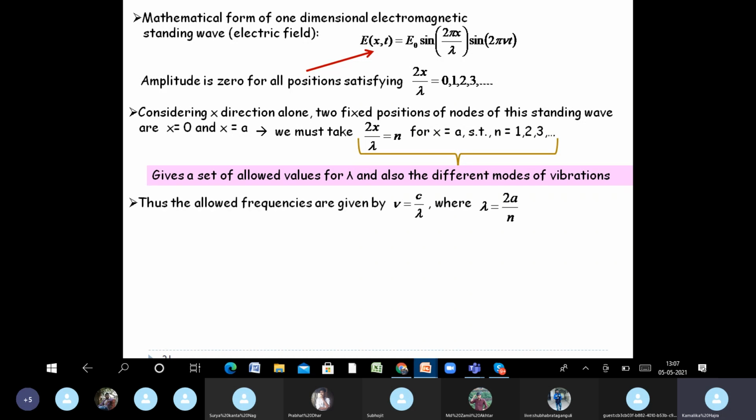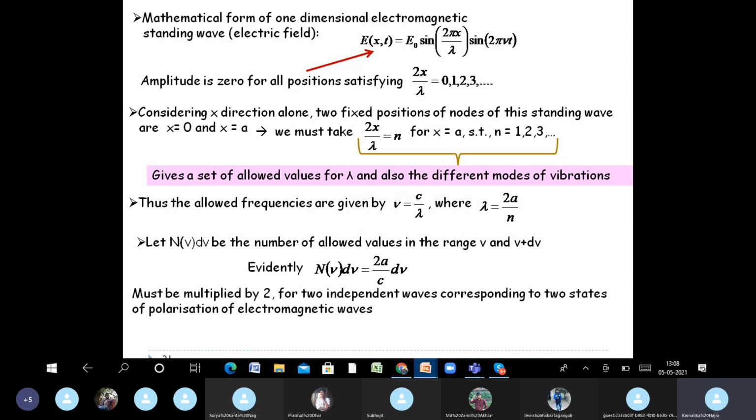So the allowed frequencies are given by nu equal to c by lambda, where lambda equal to 2a by n. From this expression, 2x by lambda equal to n, where x equal to a. So if you put a instead of x here, we have 2a by lambda equal to n. So lambda equal to 2a by n. Alright? Now let us denote n nu d nu to be the number of allowed values in the range nu and nu plus d nu. Let n nu d nu be the number of modes of vibration or number of modes of standing waves that are allowed within this range.